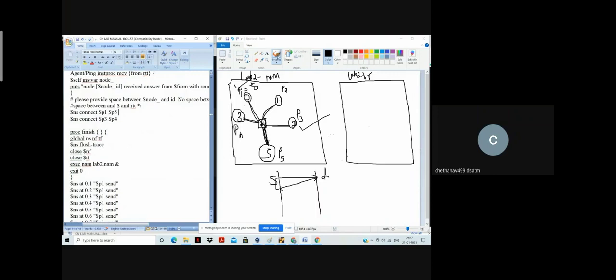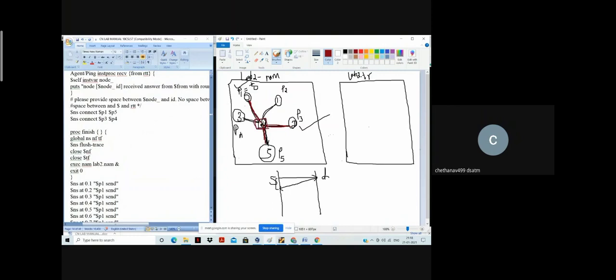Who is the source and who is the destination here? Let me take it here, 0 to 5. Node number 0 to node number 5, that is nothing but P1. Obviously I can't go to 5 directly, via 4 only I can go. In the similar manner, P3 to P4. P3 means node number 2 to node number 4. So this will also send packets to node number 4, and P1 will also send packets to node number 4. That is where the congestion condition will be created.